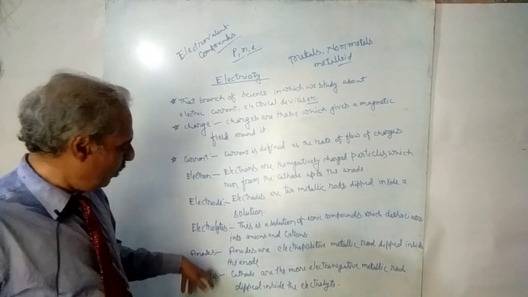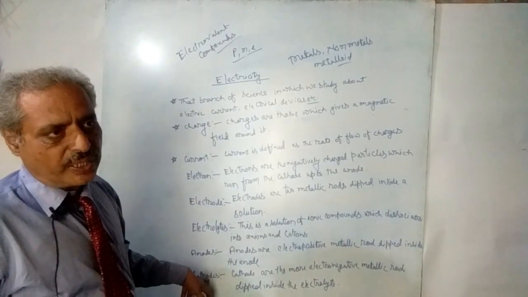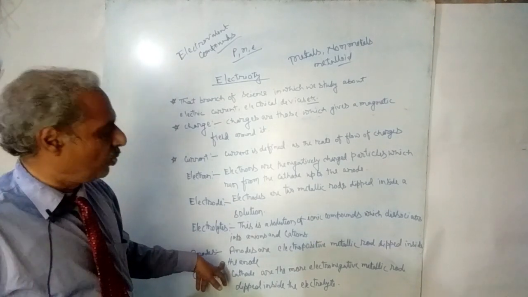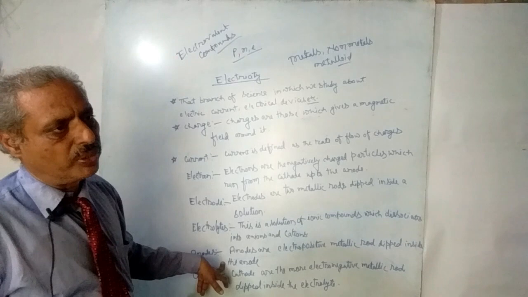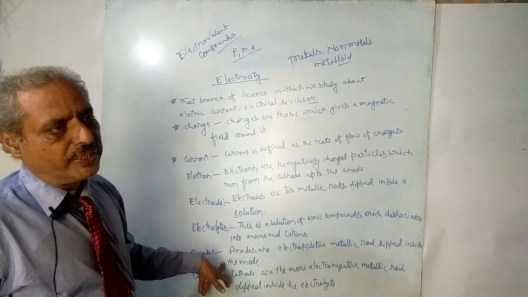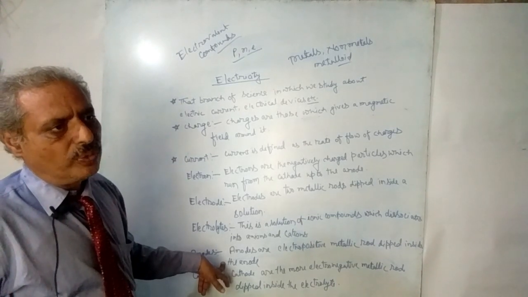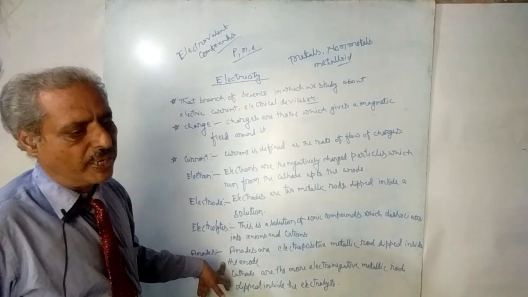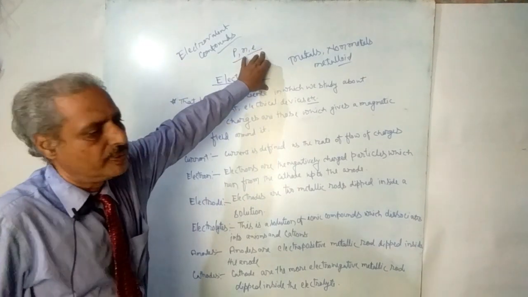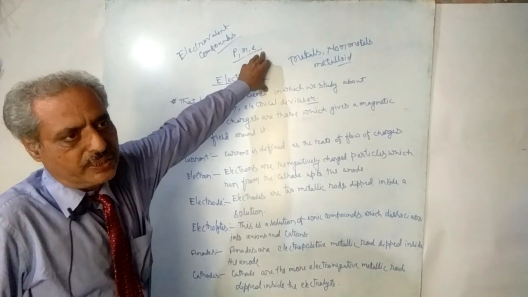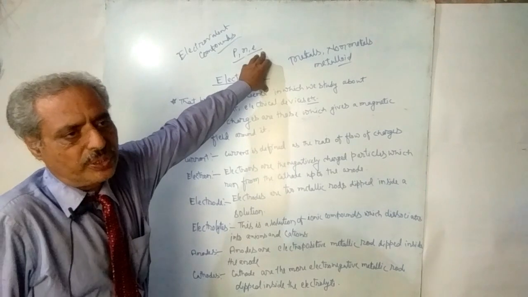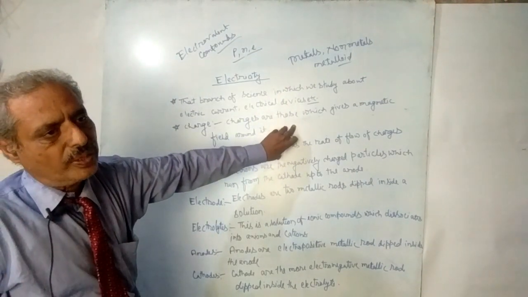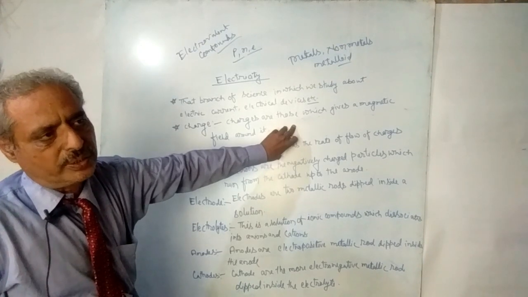When we connect anode and cathode with a conducting wire, that is copper wire, then the electrolyte, a solution of copper sulfate or any type of electrovalent compound solution, or any acid like H2SO4, sulfuric acid, will dissociate into two parts.